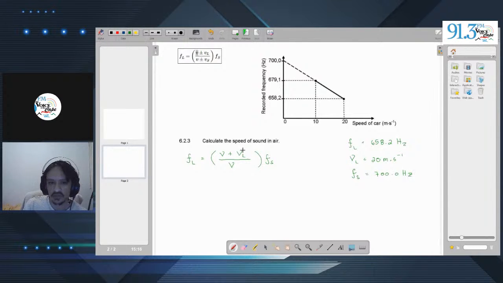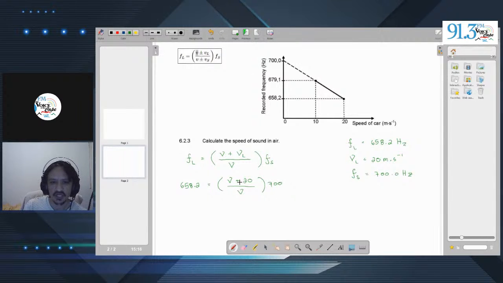And now we need to solve for the unknown speed of sound in air. Okay, now we go ahead and substitute our values in. So we get 658,2 equals this plus 20 over the speed of sound in air times this frequency over here.